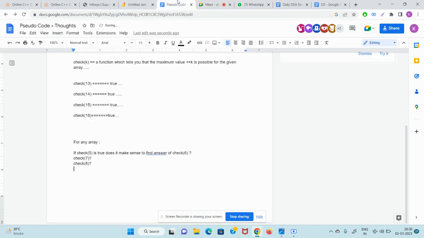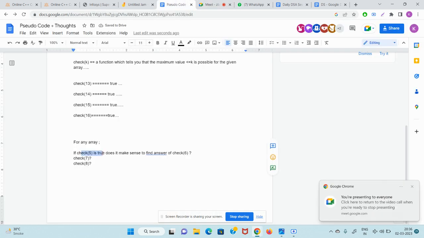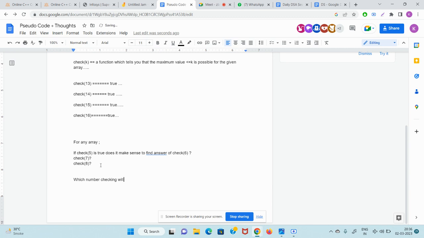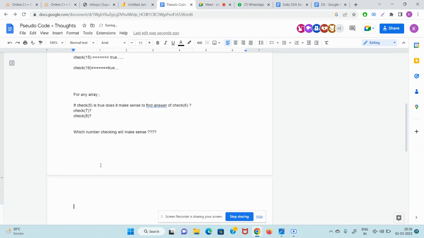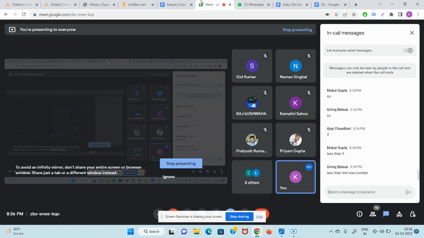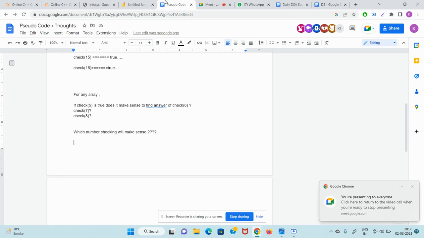No, no. So guys, if you already know that 5 is true, which number checking will make sense? If you know check of 5 is true, you want to find the minimum number, just check of 4 यार. 5 छोटा वाला देखो, अगर 4 भी चल रहा है तो वहाँ क्या बात है? Less than the given number. Yeah. So guys, we should be checking check of 4.